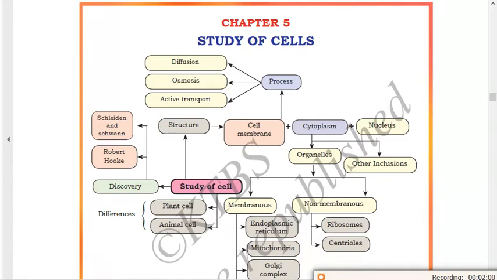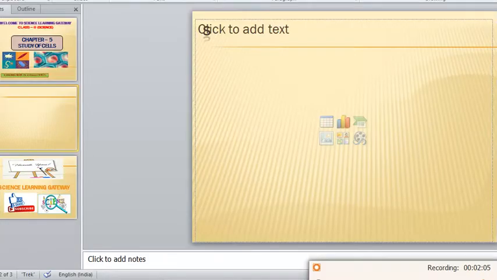First of all, I will give you a little concept about cells. As you know, in chemistry we have matter. Everything, for example a table, any element, your notebook, pencil, everything is made up of atoms. We have read in chemistry that atoms are the smallest unit, and everything around us is made up of atoms.